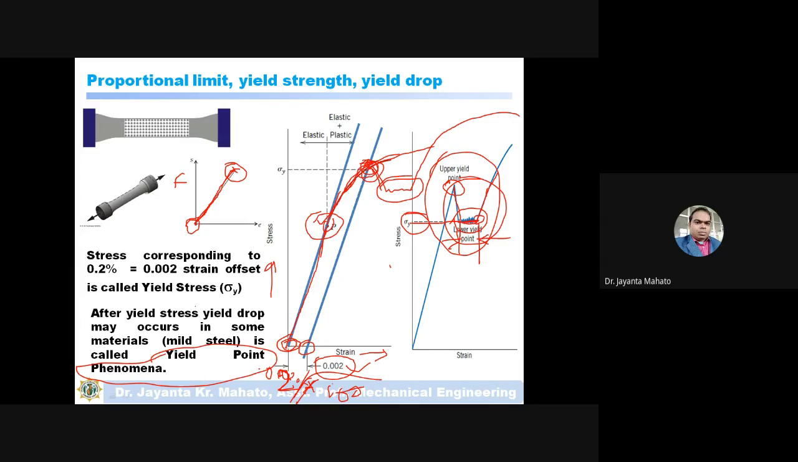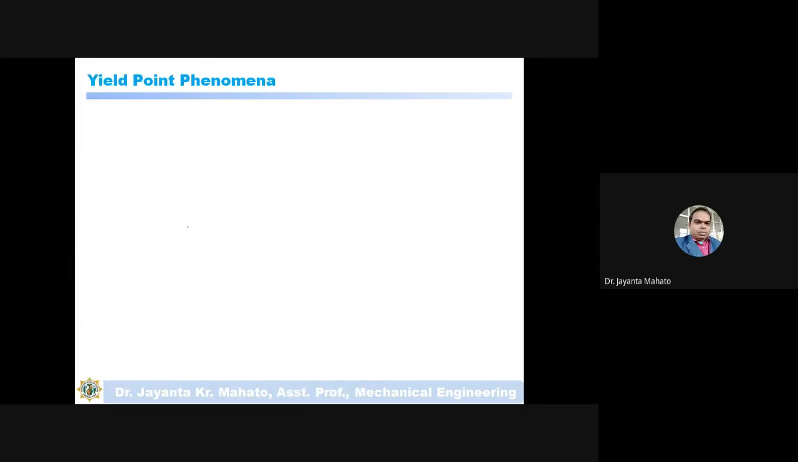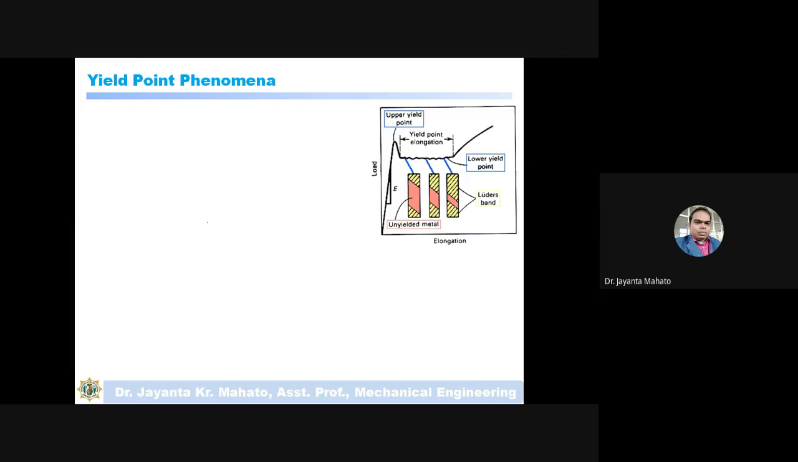So why does this yield point phenomenon occur? This value is called the upper yield point, and the average of this lower value is the lower yield point. And this region is the yield point elongation region.